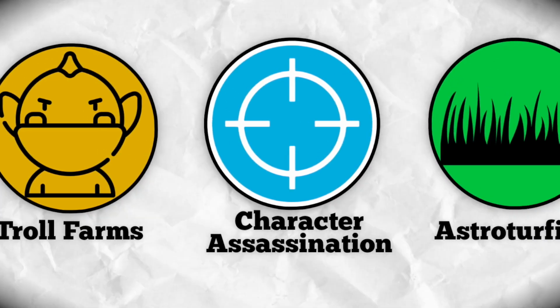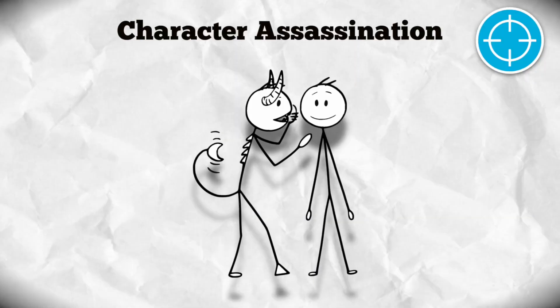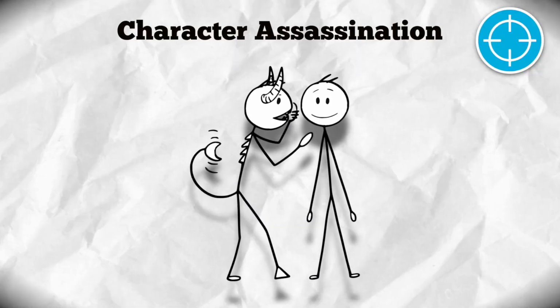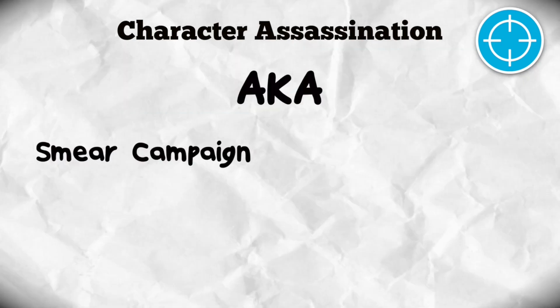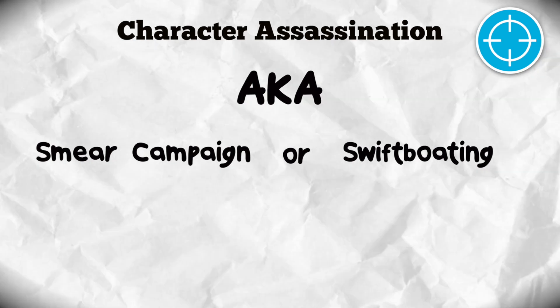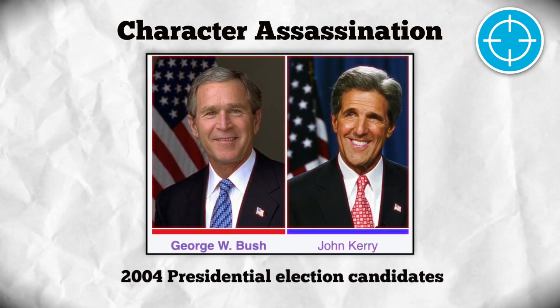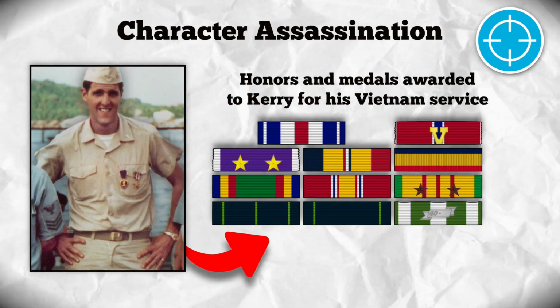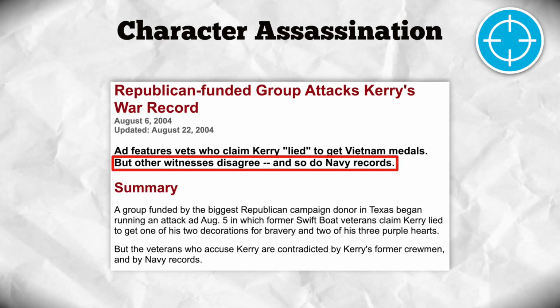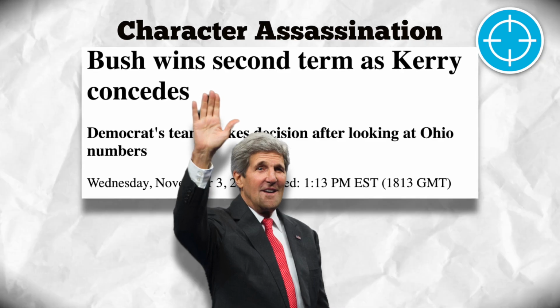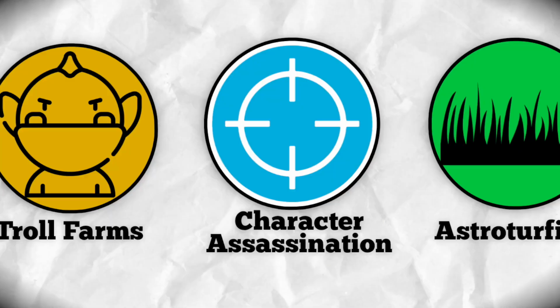Character assassination. Character assassination involves spreading false or misleading information to damage an opponent's reputation, often targeting a perceived strength. Also known as smear campaigns or swift voting, the latter term comes from the 2004 presidential campaign. John Kerry's war record, a major strength, was attacked by a group of veterans. Though later discredited, the attacks were an example of how effective this tactic can be at spreading doubt and harming public image.